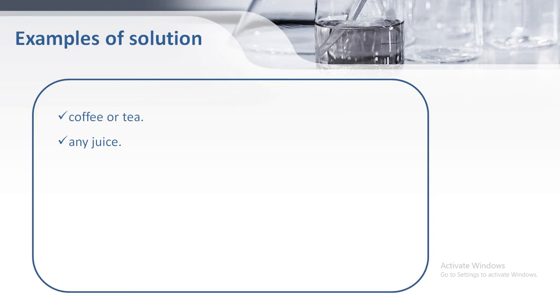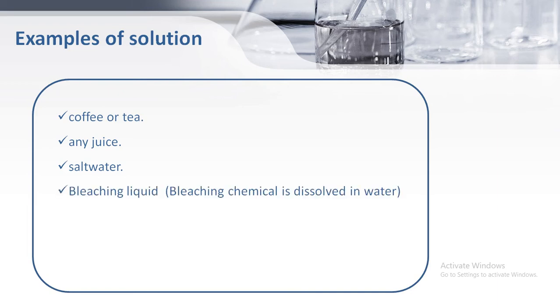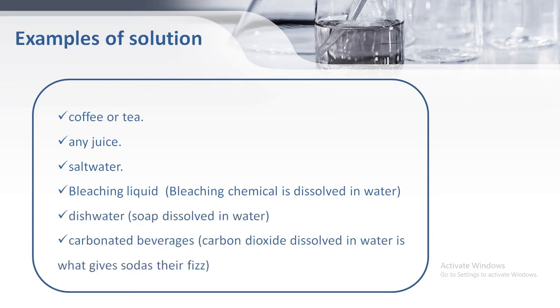Then salt water, in which the salt is added so it tastes salty. Bleaching liquids which are used to clean clothes are also solutions. Then dishwashing liquids, in which soap is dissolved into the water. Then carbonated drinks, in which carbon dioxide gas is added to the water.